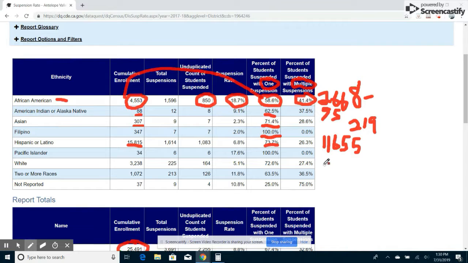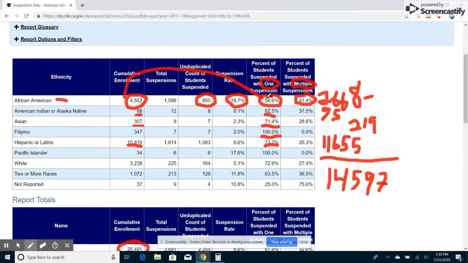She then adds all of those numbers together and comes up with her number of 14,597 and says, we know that directly off the CalPADS data that there were 14,597 students of color who were suspended more than one time.